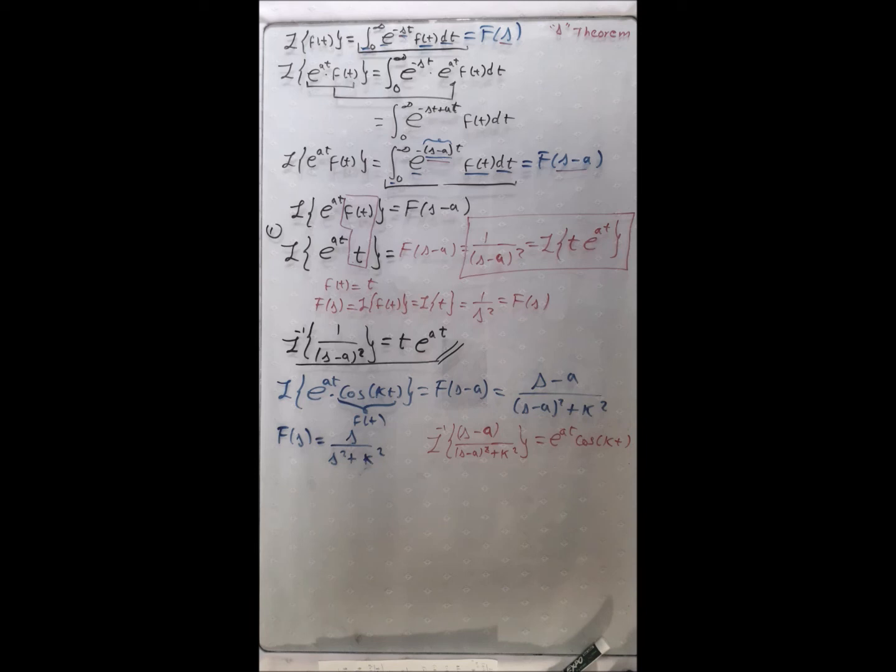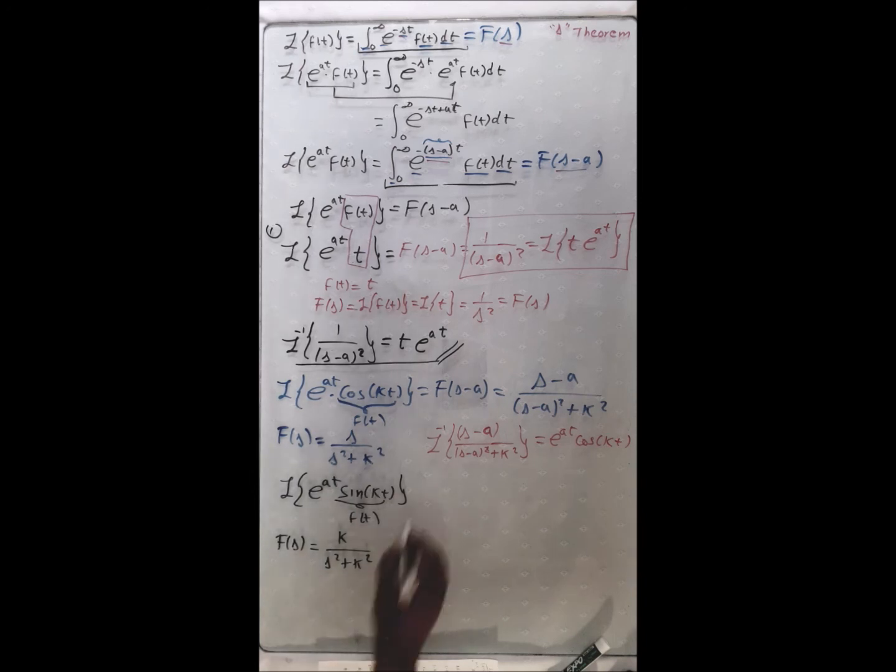Now, the last example we are going to cover is something very similar: the Laplace transform of exponential of at, but in this case times the sine of kt. It's a very similar process. Because this is f(t), then f(s) is equal to k over s squared plus k squared. That is the Laplace transform of the sine.